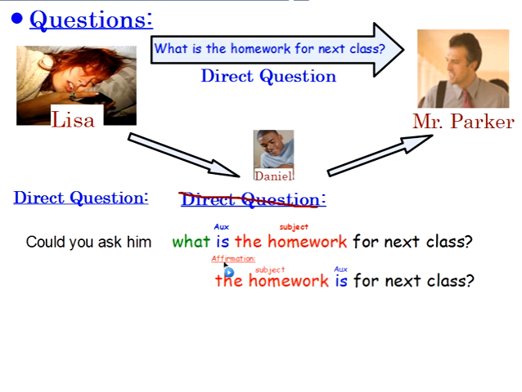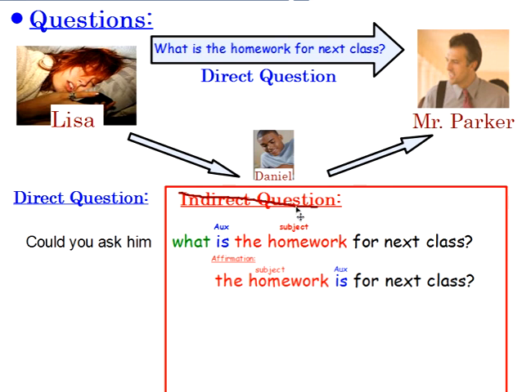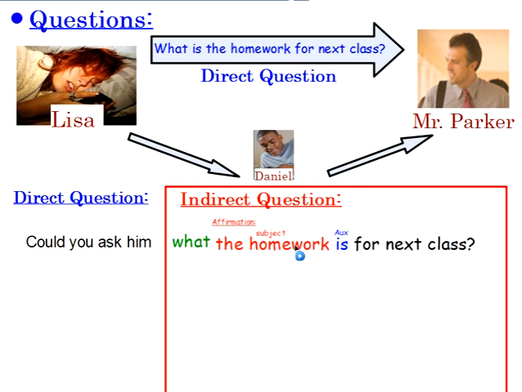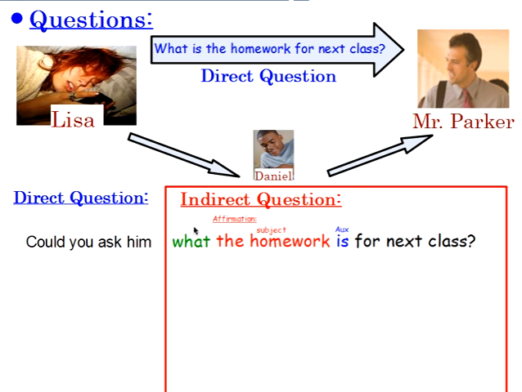The affirmation of this question, for example, "is the homework for next class?" starts with the subject, and the affirmation is "the homework is for next class." So this is how I'm going to make an indirect question, okay? I'm going to move this up so you can see. This is the correct way to say it, with the affirmation form of the question. So, could you ask him what the homework is for next class? And that's good. That's correct.